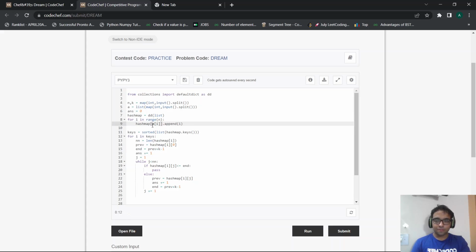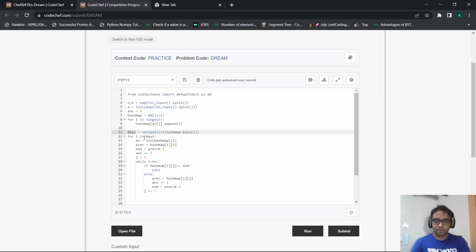So as we discussed, 40 will have its key such as 1, 2, 5, 1, 3, 5, and 30 will have its key as 2 and 4. So I append those particular positions. Now I extract the value of keys from the hash map. So we extracted the value of 30 and 40 using the example, if I wanted to explain. Here, my keys will be an array which contains the sorted list of all the keys present in the hash map. So we obtain the value of 30 and 40 as an array in my keys.